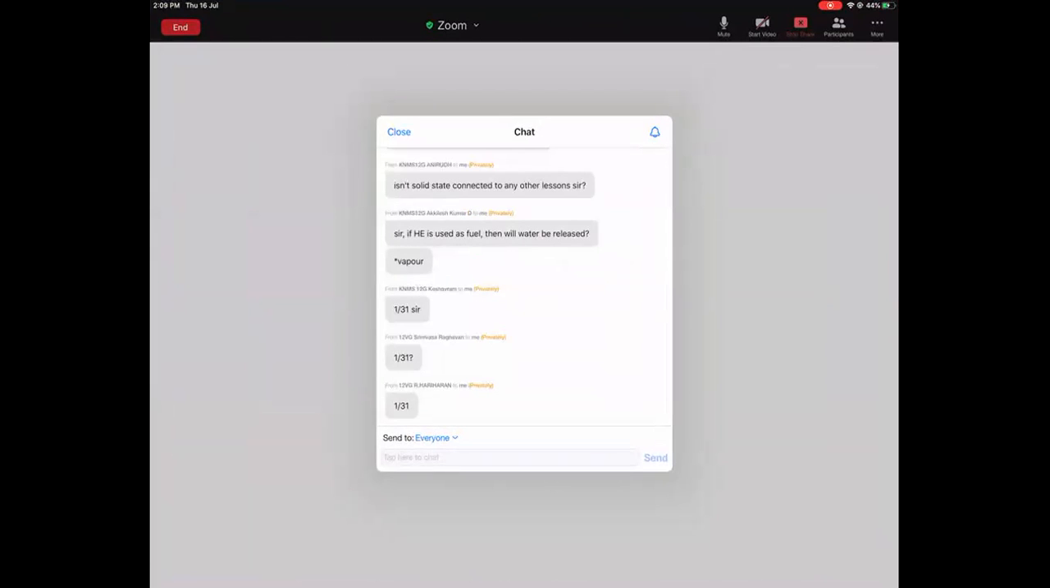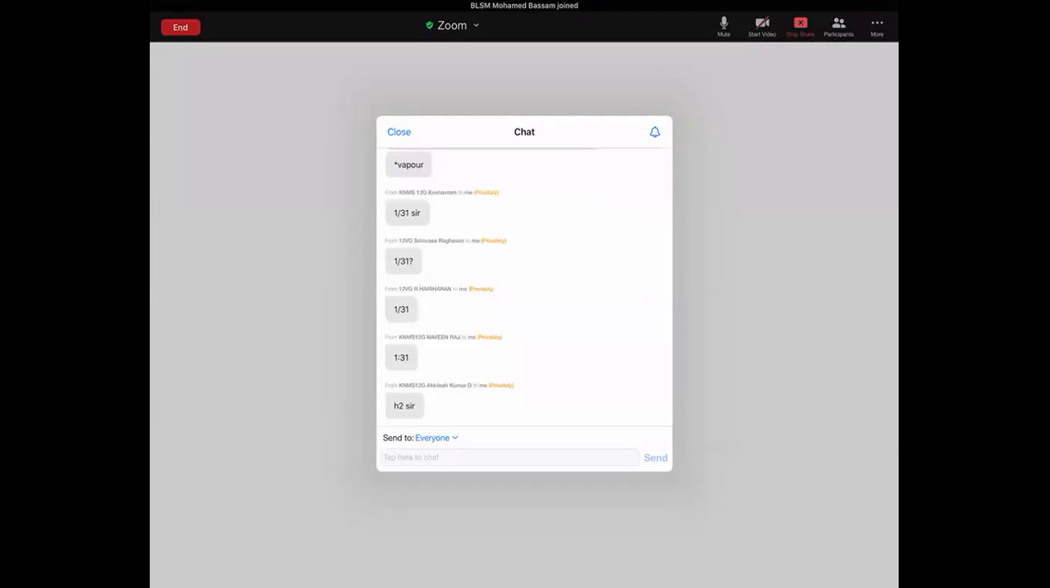Sir, if helium is used as fuel, then will water be released? What does He mean? Yeah, fine, good. Others, please work. If you're trying to talk about hydrogen, you're talking H2. If H2 is used as a fuel, water will be released.